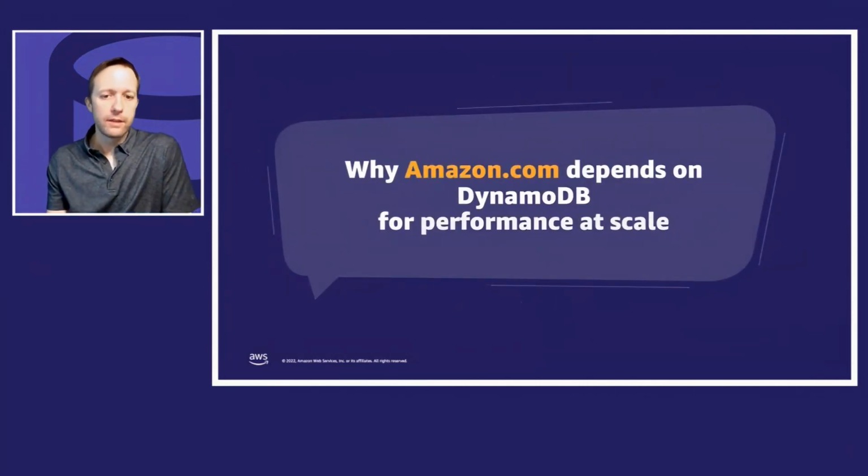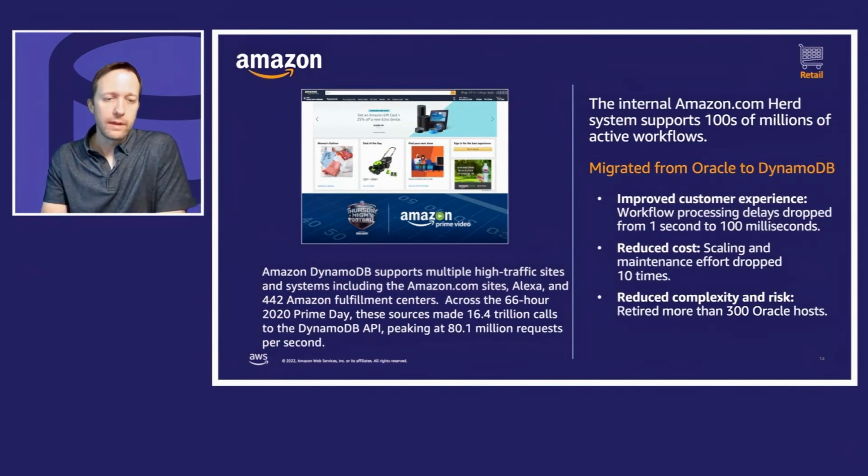So let's look at a case study. And I think one of the best case studies to look at this is probably Amazon.com. And I'll actually give you two case studies for Amazon.com. One is that DynamoDB supports the Amazon.com sites, Alexa, and all the logic going on inside the fulfillment centers. It gets really most stressed during Prime Day. And during the 2020 Prime Day, during 66 hours, these sources made 16.4 trillion calls to the DynamoDB API, peaking at over 80 million requests per second.